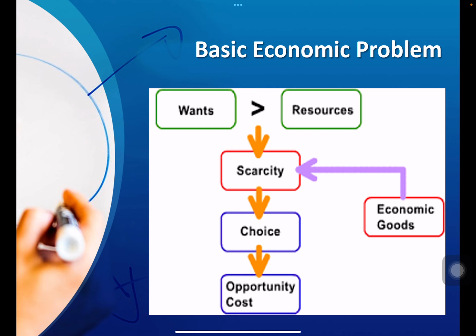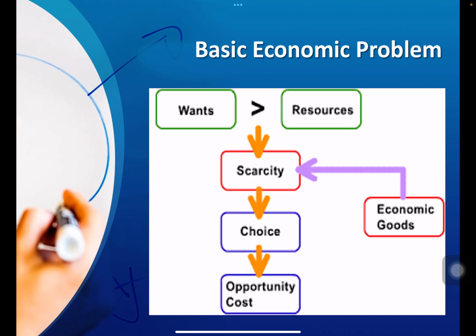If we discuss the basic economic problem, it has two concepts. One is wants and the second is needs. That needs to be understood. First, let's talk about the needs. Needs are the necessities and essentials without which we cannot live, for example, food, clothes, and shelter. The other things are wants. Wants are desires which people would like to have, but that are not essential for living, for example, a car or a big house.